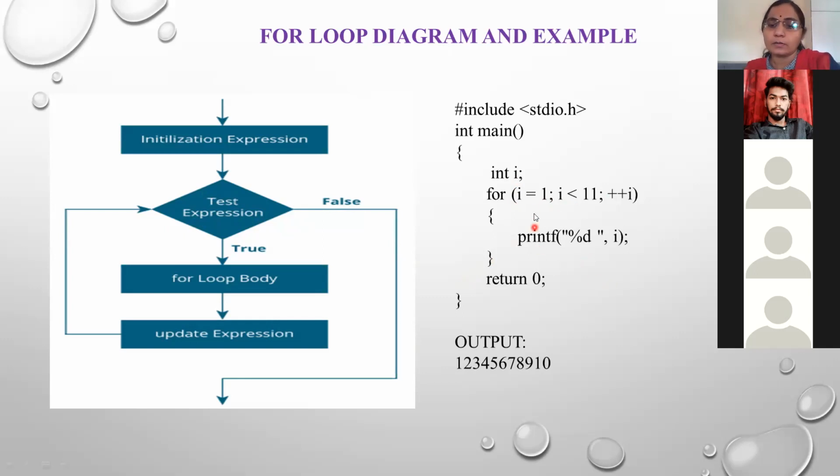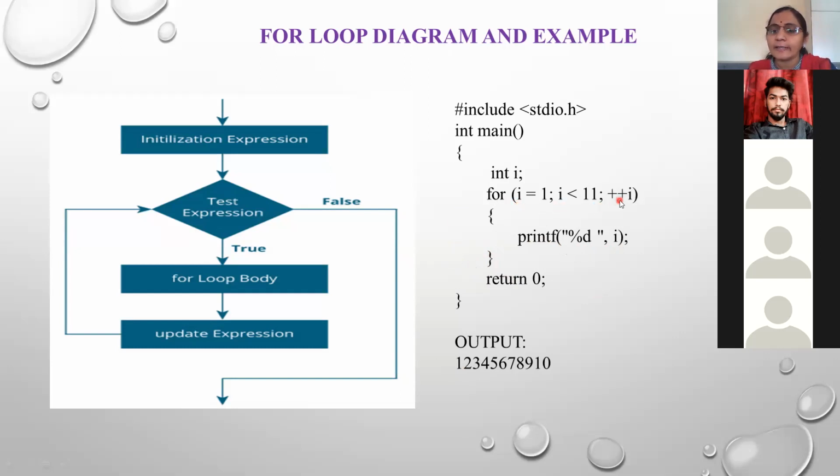Okay. So the value of i is 1, and 1 is less than 11. The condition is true, and if the condition is true, then it enters the body of the loop. Here there is only one statement, printf with %d and i, so that one value will be printed in the output. Again, due to this closing brace, the control goes back to the for.